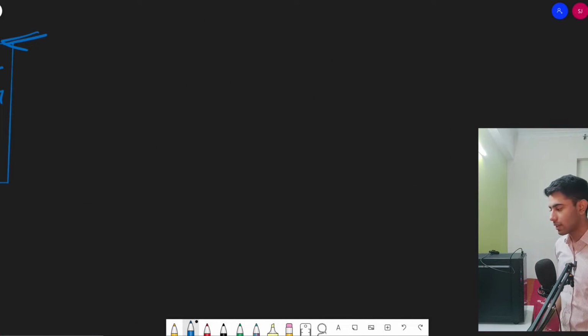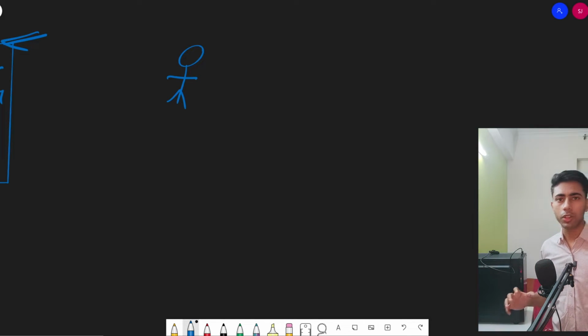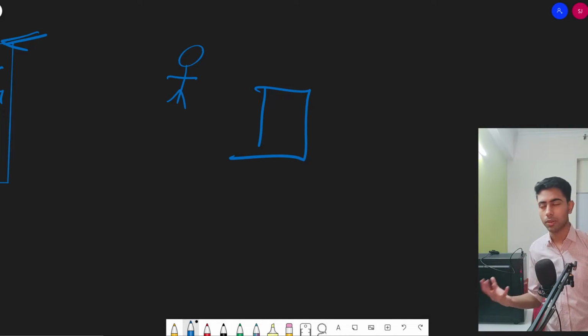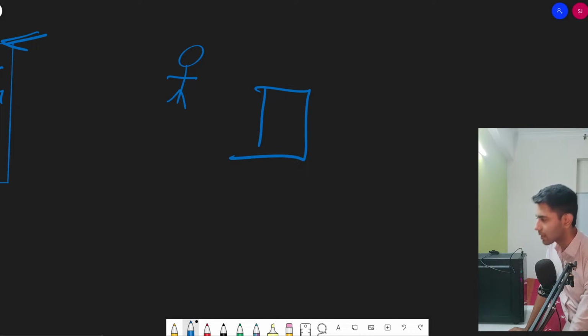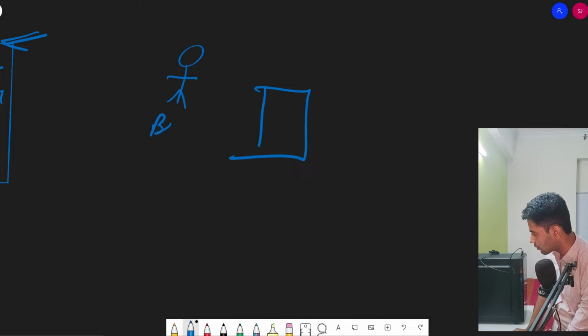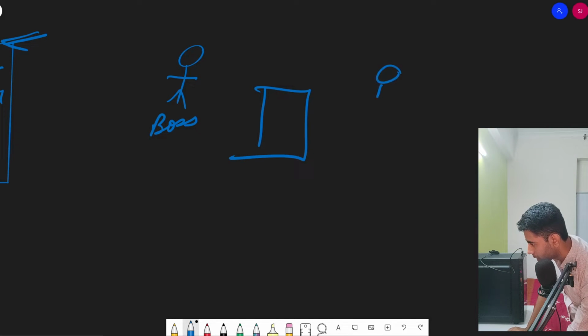Now let us suppose that this boss wants to start a shoe manufacturing company. In order to do that, he purchased a shoe manufacturing machine. This machine produces shoes of specific sizes. There is a problem with this machine: it can produce only one kind of shoe, of a particular size. So the boss gave the employee a task to find the different sizes of shoes worn by different students in a school.